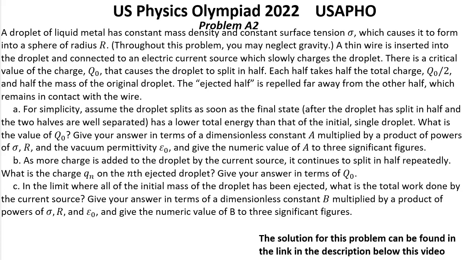Question C. In the limit where all of the initial mass of the droplet has been ejected, what is the total work done by the current source? Give your answer in terms of a dimensionless constant B multiplied by a product of powers of sigma, r, and epsilon 0, and give the numeric value of B to three significant figures.